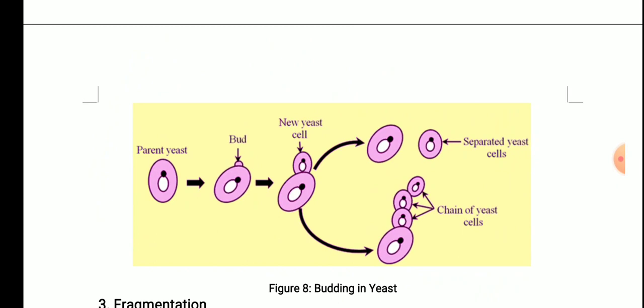Now I hope diagrammatically it is also clear to you. Budding in yeast, what happens? The parent yeast is there, under favorable conditions the bud is formed. That bud grows gradually, becomes a new yeast cell slowly and steadily, and then sometimes it gets detached and forms a new yeast cell, and sometimes there are multiple buds, and then after that they get detached to form new yeast cells. Clear? So if asked, budding takes place in yeast. You need to remember the example, it is the most important.